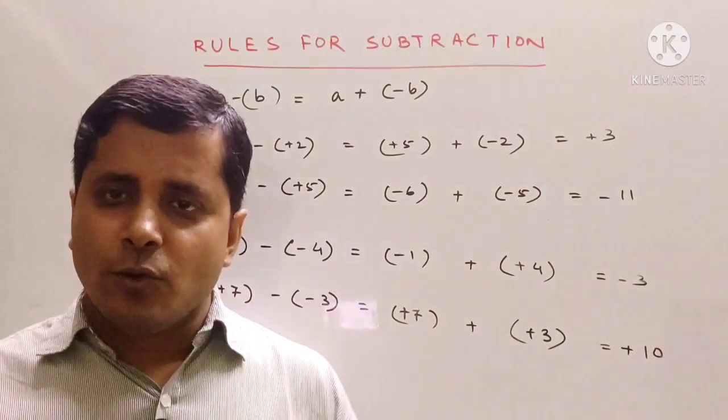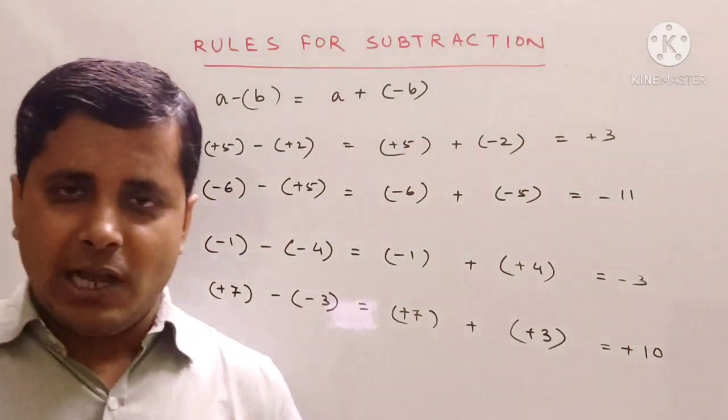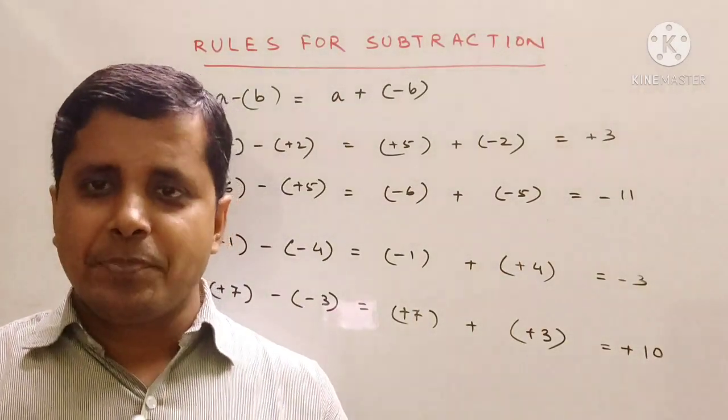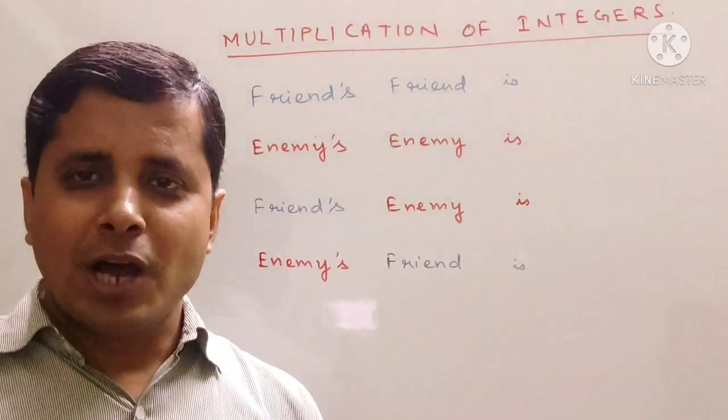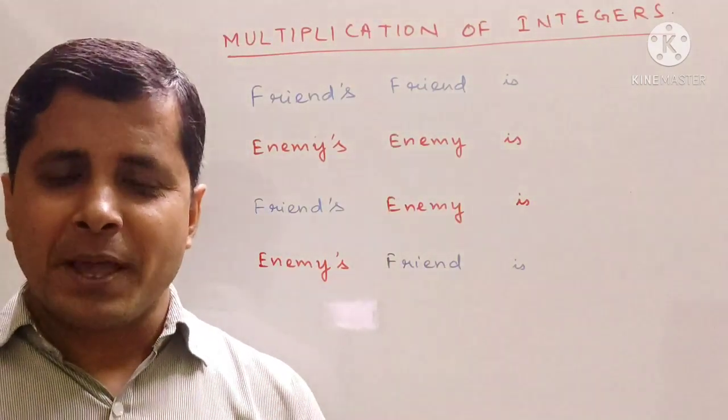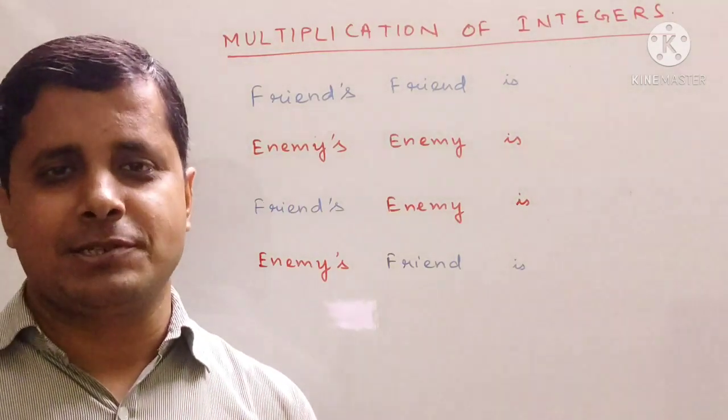So in this way we have to do the subtraction. I hope you find it easy. Okay, let us go to the next part. So now we will understand how to do multiplication of integers.